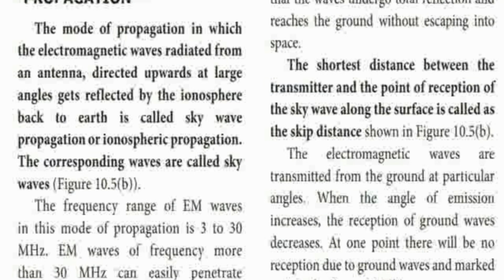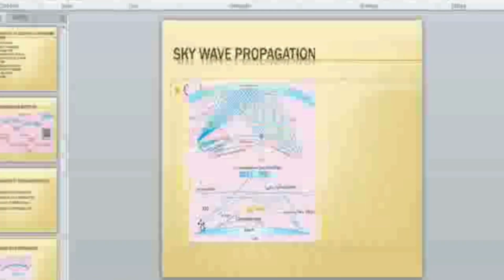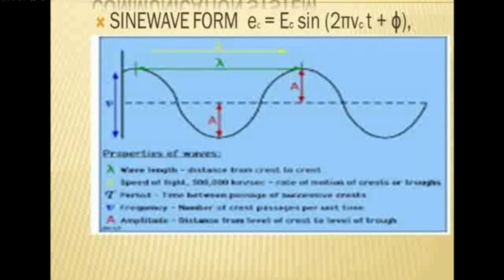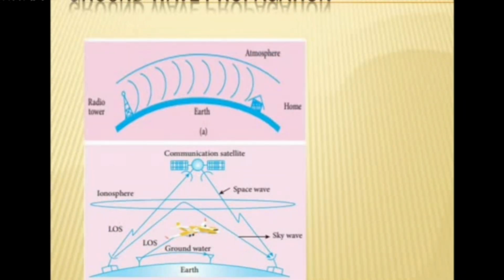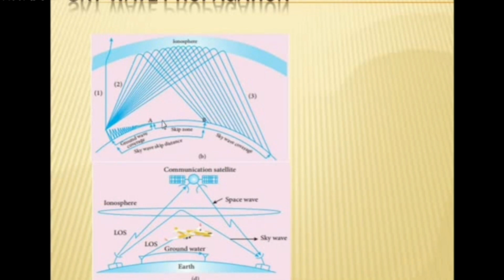Next one is the sky wave propagation. You can see the picture on the screen. So this is the sky wave propagation. It is a transmitter. The transmitter transmits the signal. That signal falls on the ionosphere and it is reflected by the ionosphere. Again, the receiver receives the signal. So this type of propagation is called sky wave propagation.